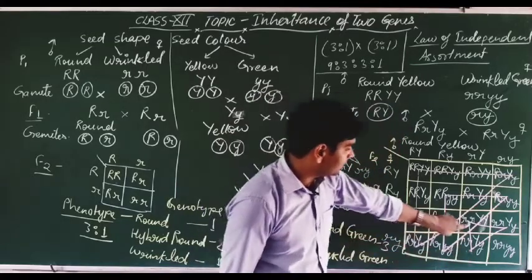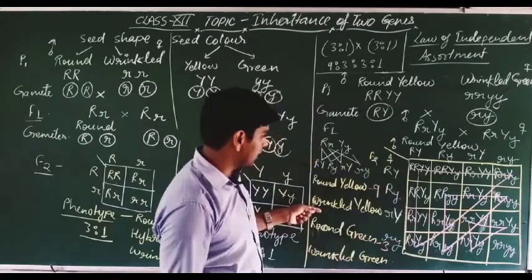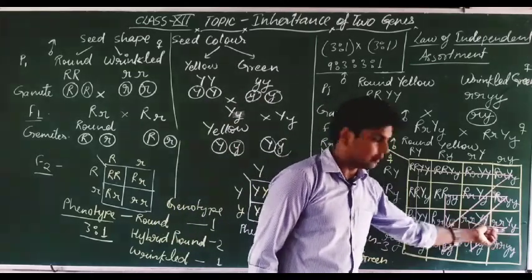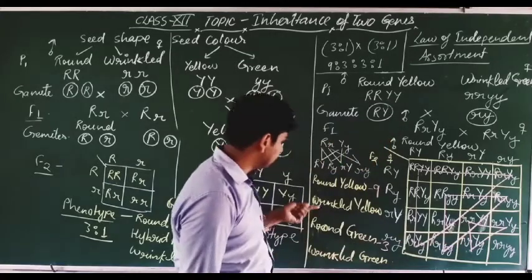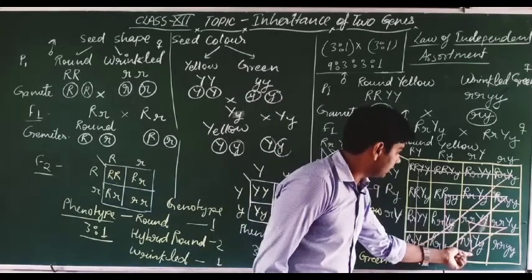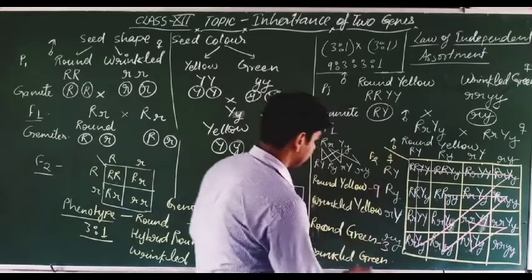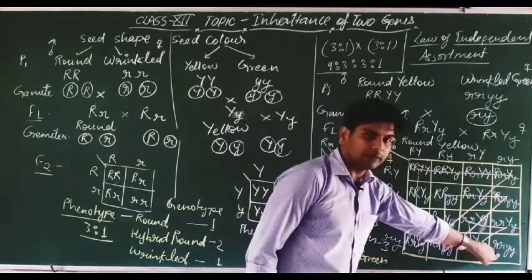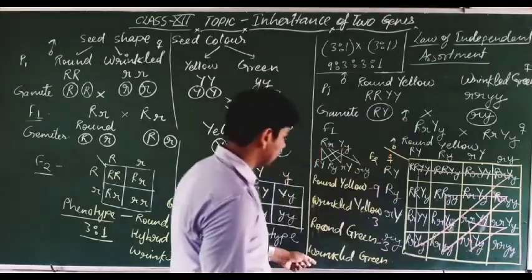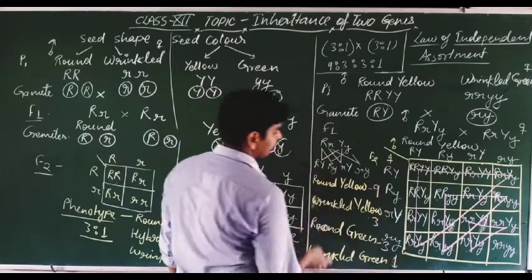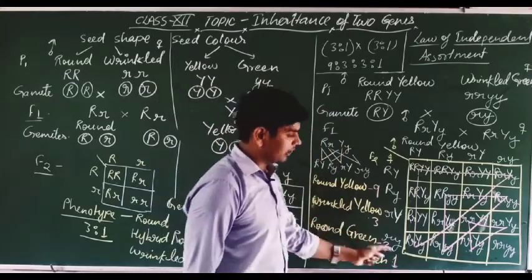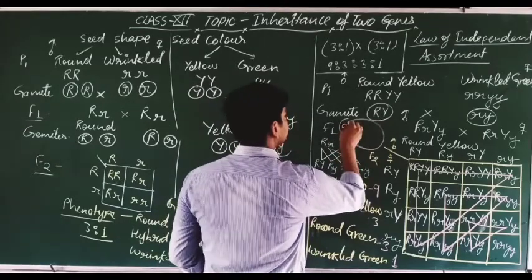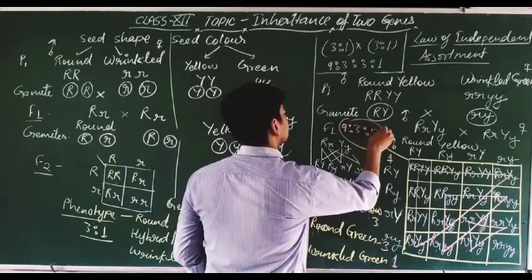So on the vertices of this triangle we are getting what? Wrinkled yellow. So here small r, capital Y, small r, capital Y, small y. So this is wrinkled yellow, this is wrinkled yellow, this is wrinkled yellow. So here we are getting 3 wrinkled yellow. Okay, 1 is left here, this is the wrinkled green. So 1 wrinkled green. What is the phenotypic ratio? 9 ratio 3 ratio 3 ratio 1. Got it? So the phenotypic ratio is, I am writing here, 9:3:3:1.